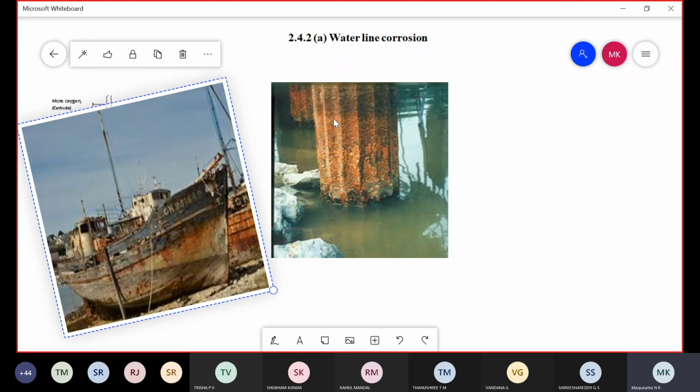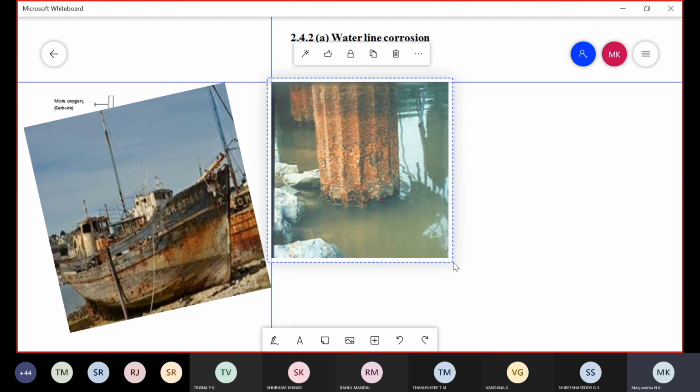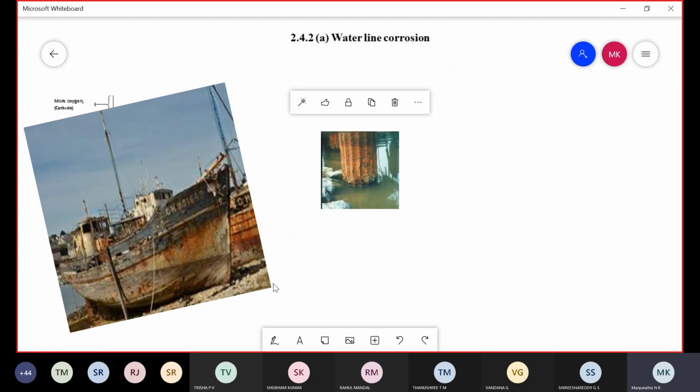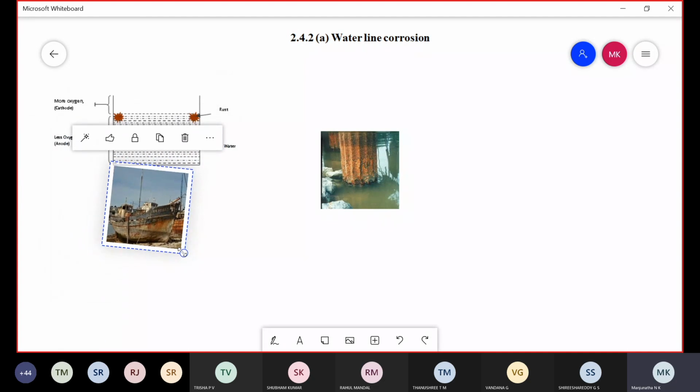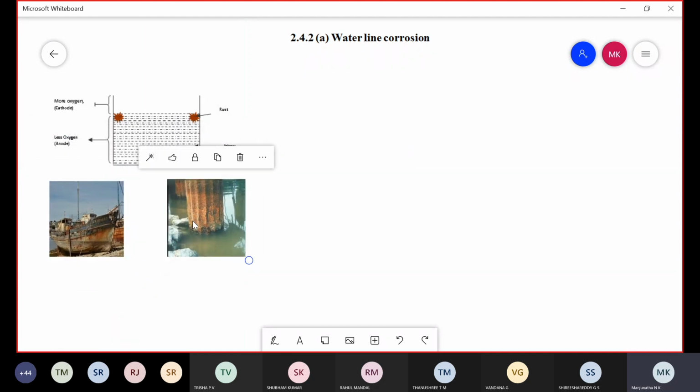Here there is little or no corrosion because there is a difference in the concentration of oxygen. Wherever the metal surface has a less concentration of oxygen, it acts as anode and undergoes corrosion. Wherever the metal has a high concentration of oxygen, it acts as cathode and is unaffected by corrosion. This type of corrosion is called differential waterline corrosion, a typical example for differential aeration corrosion.